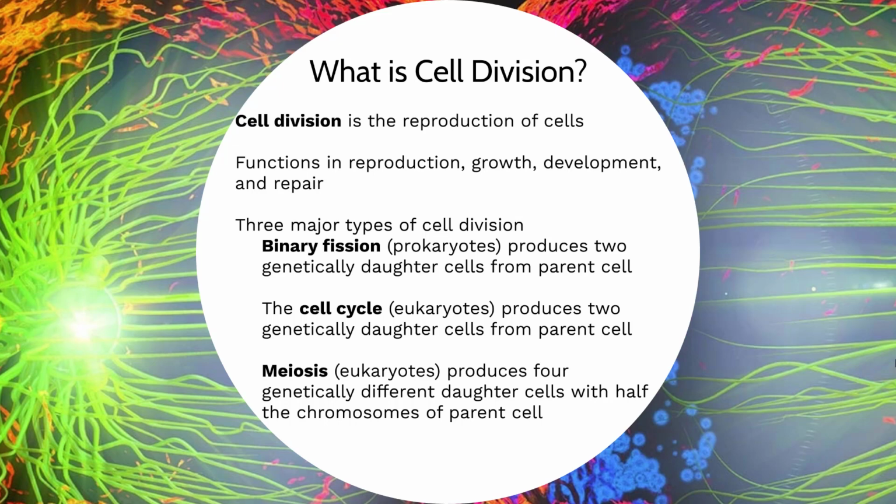So growth, right? We all start off as one cell, and that cell divides into two. Those two divide into 4, 8, 16, 32, and so on and so forth. So growth: making more cells and adding them onto the body.